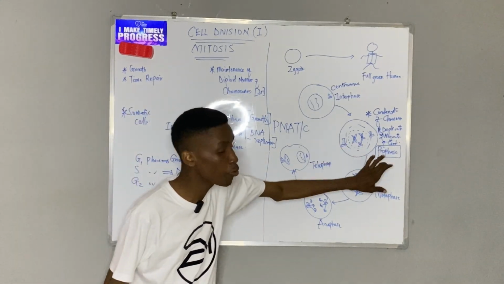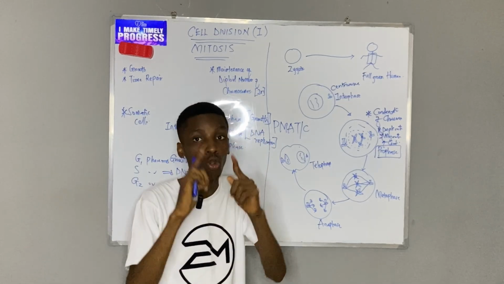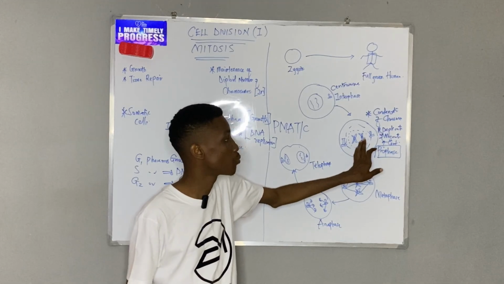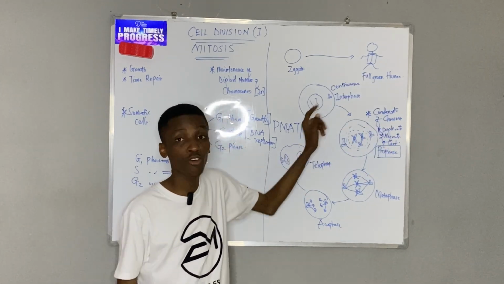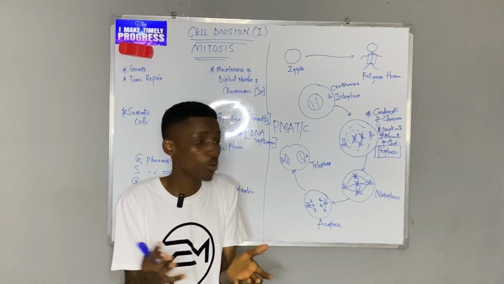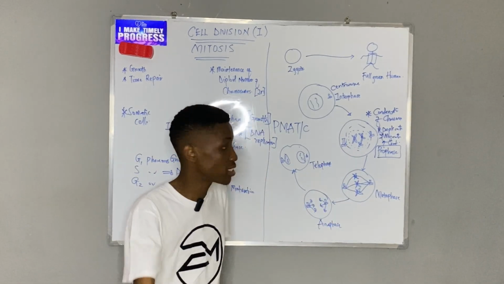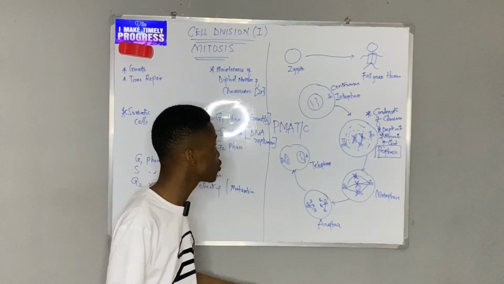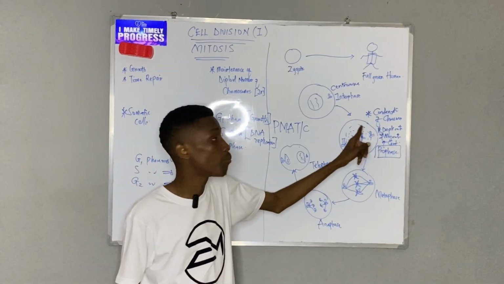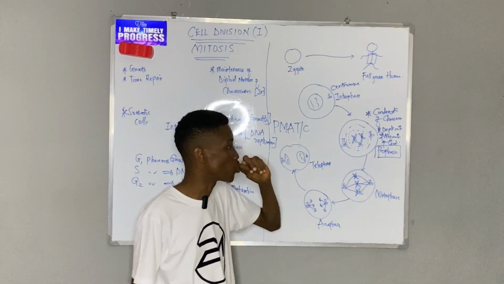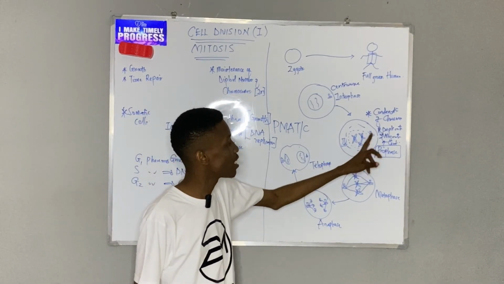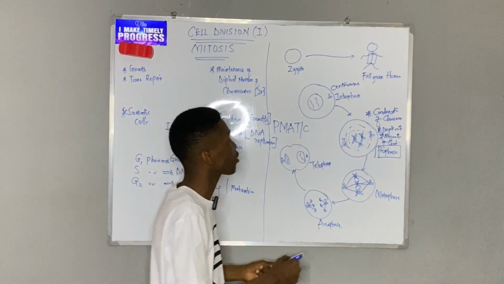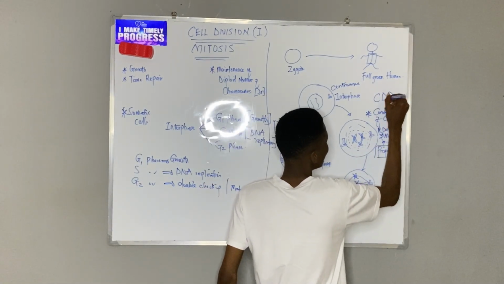So in prophase, the simple things that happen: number one, condensation, alphabet C, condensation of chromosomes. Initially, the chromosomes were so thin, not very visible, but now they condense, so they become visible. The second thing that happens is duplication. The centrosome that was initially one now becomes two, and they migrate to different poles. The third thing that occurs is that the nuclear membrane disintegrates. I use an acronym for this, and it is CDD.